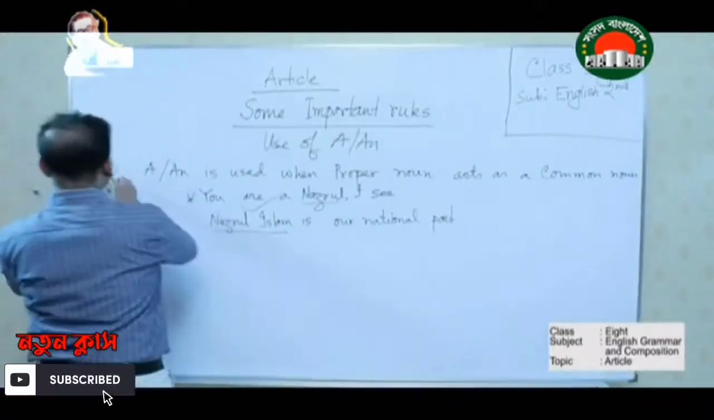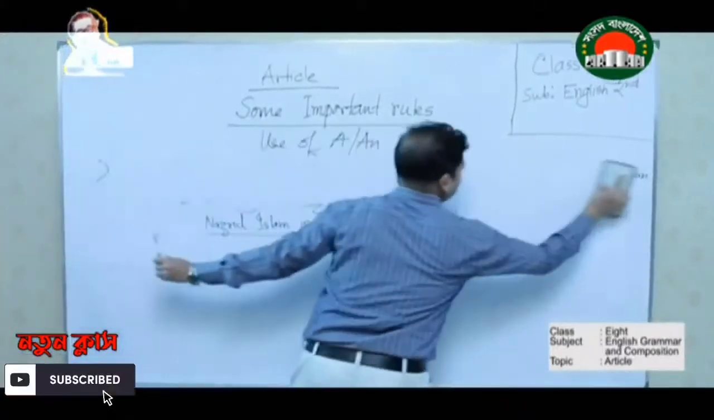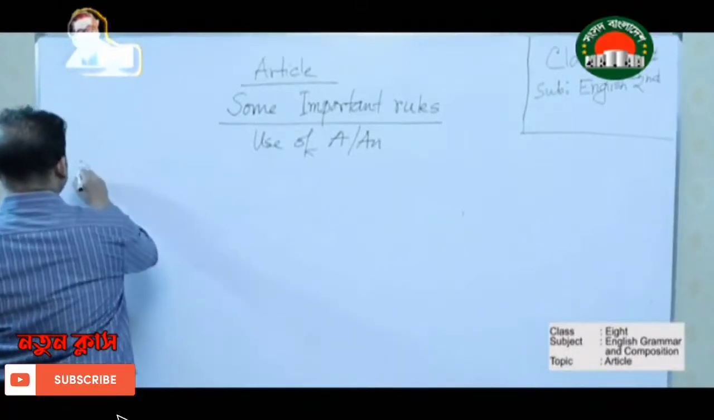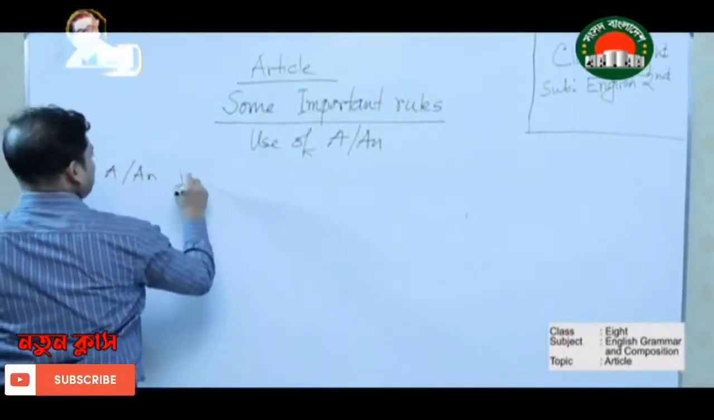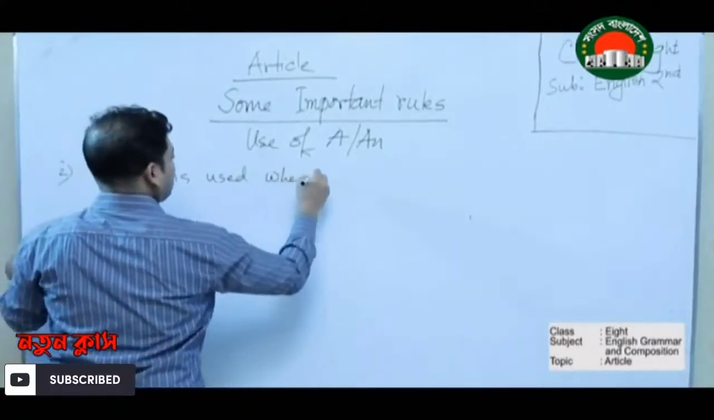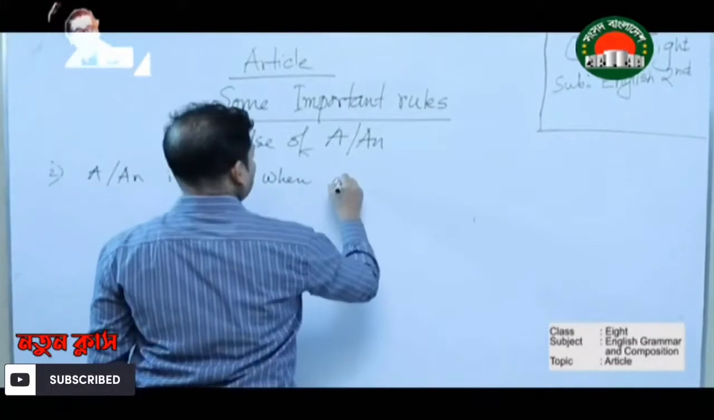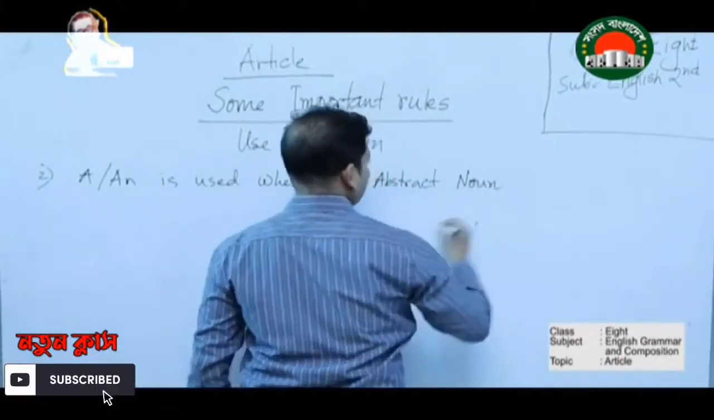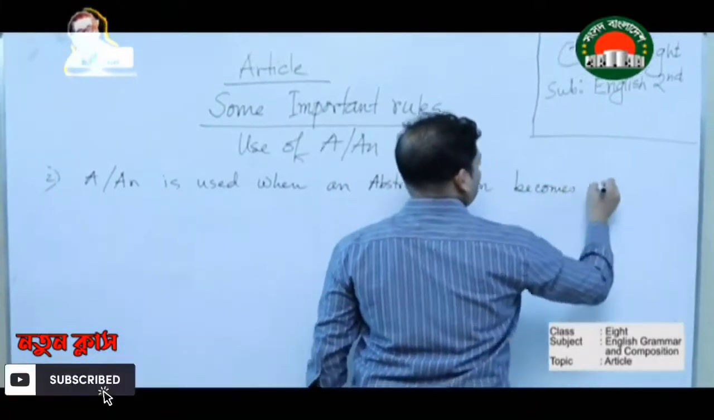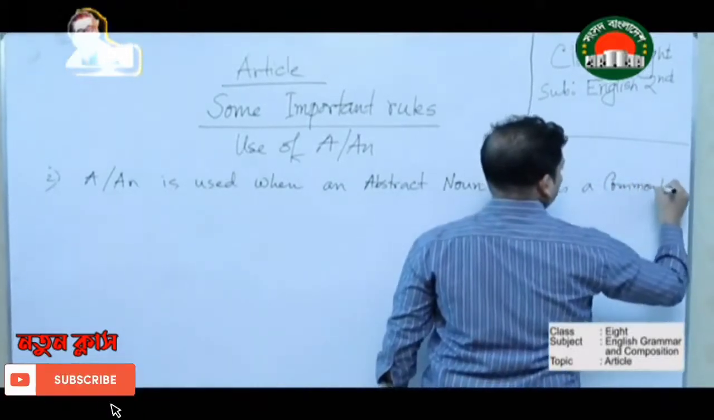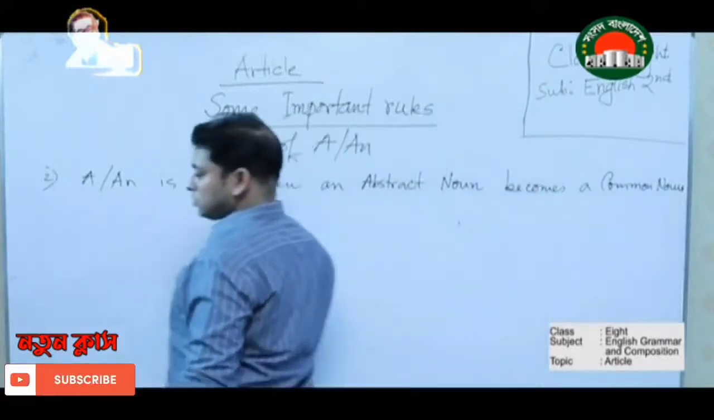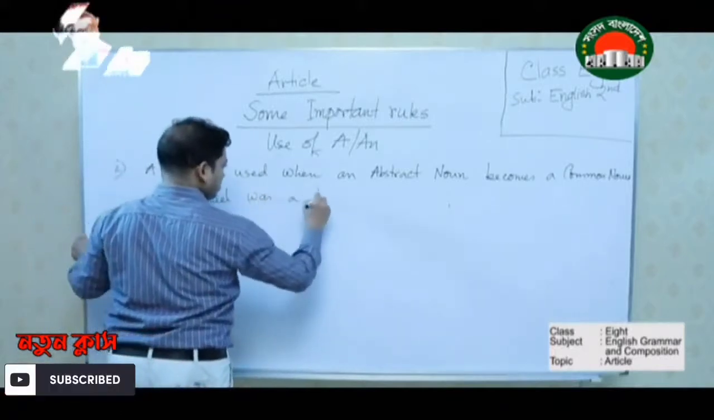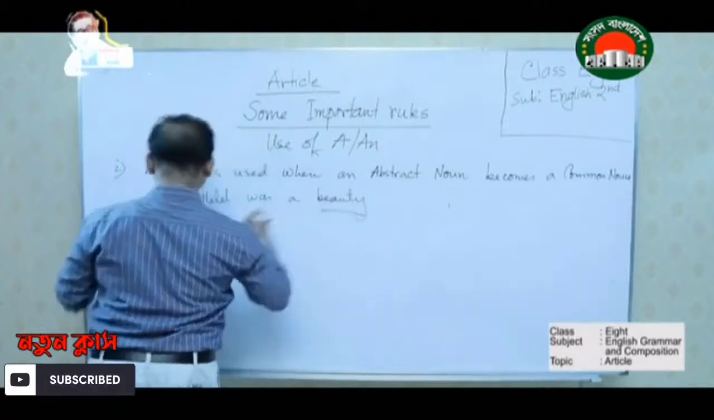Rule number 2. A or an is used when an abstract noun becomes a common noun. Helen was a beauty.